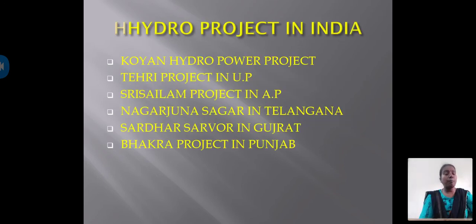Next, hydropower projects in India: Koyna hydropower project, Tehri project in UP, Srisailam project in AP, Nagarjuna Sagar in Telangana, Sardar Sarovar in Gujarat, and Bhakra project in Punjab. These are major projects, and Koyna hydropower project stands in the topmost place in India.